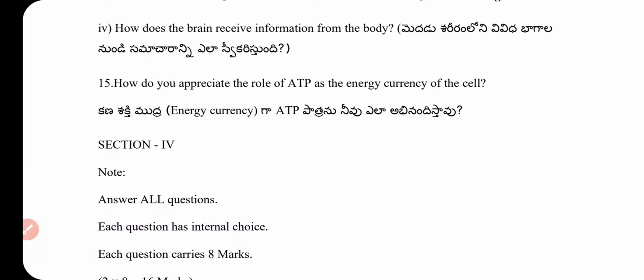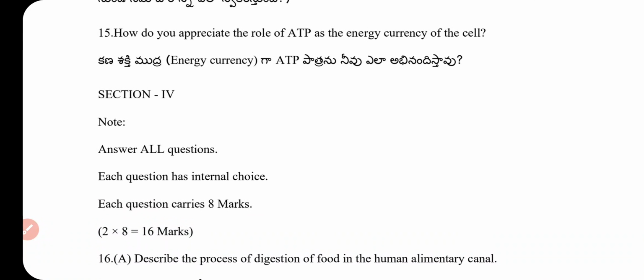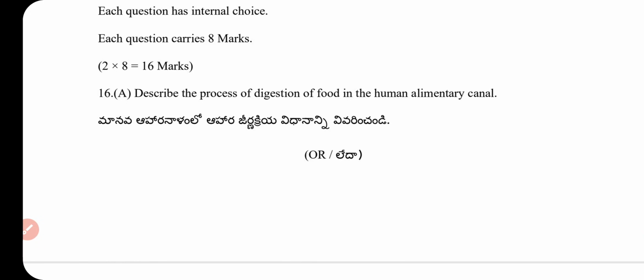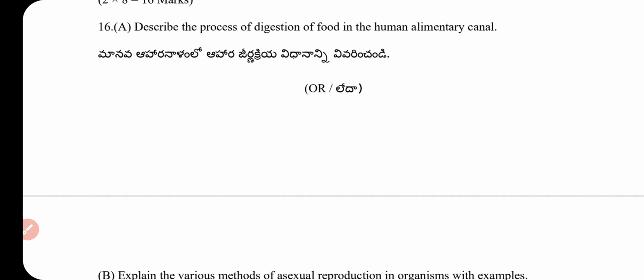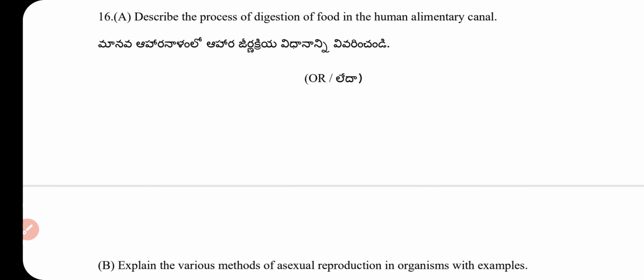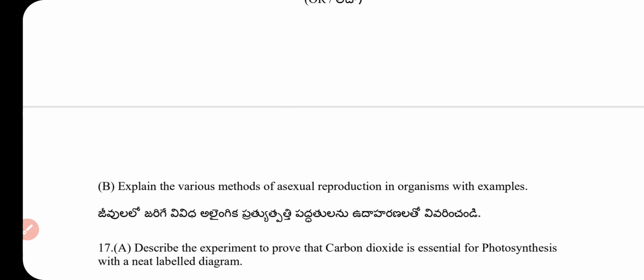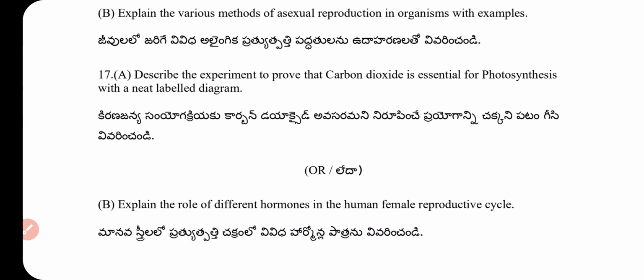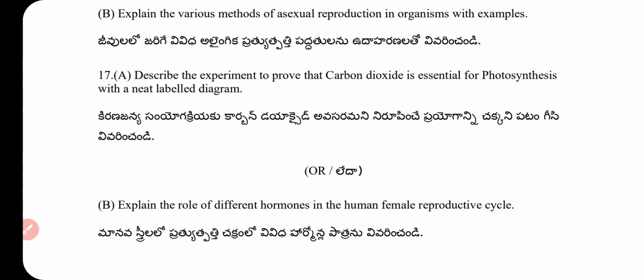Question number 15. How do you appreciate the role of ATP as the energy currency of the cell? Section 4. Each question carries 8 marks. Question 16. Describe the process of digestion of food in the human alimentary canal. Or, internal choice: explain the various methods of asexual reproduction in organisms with examples.